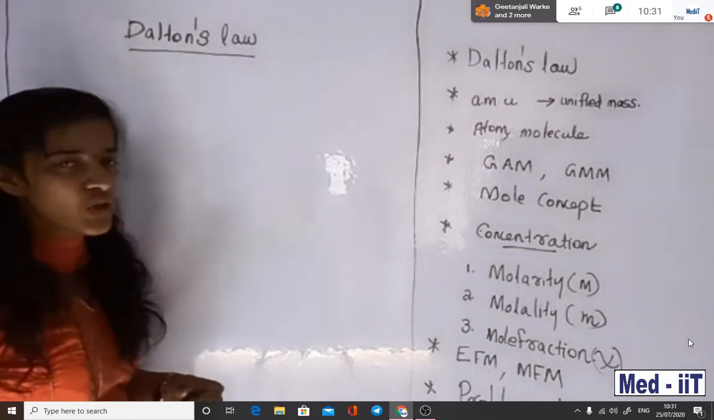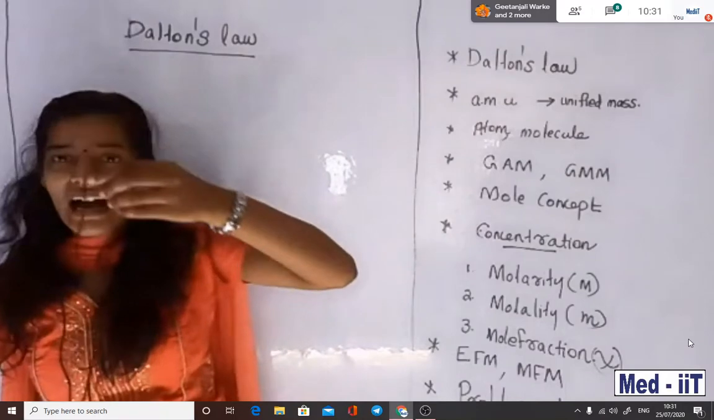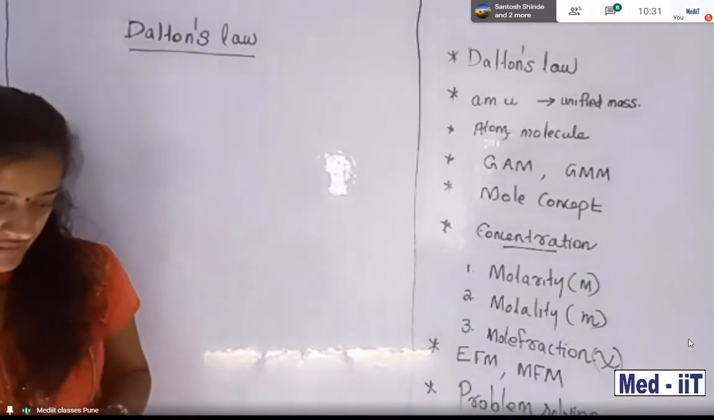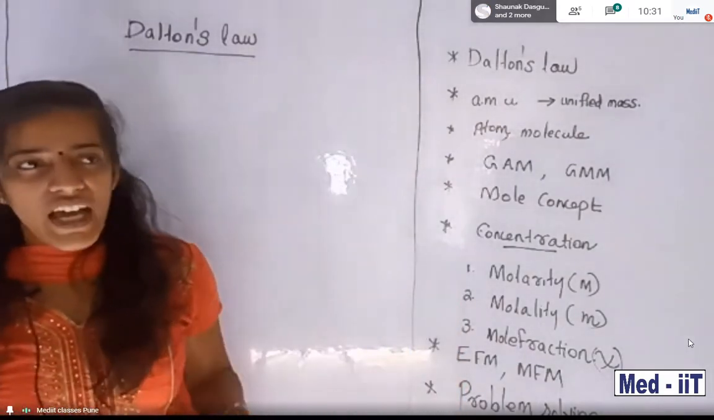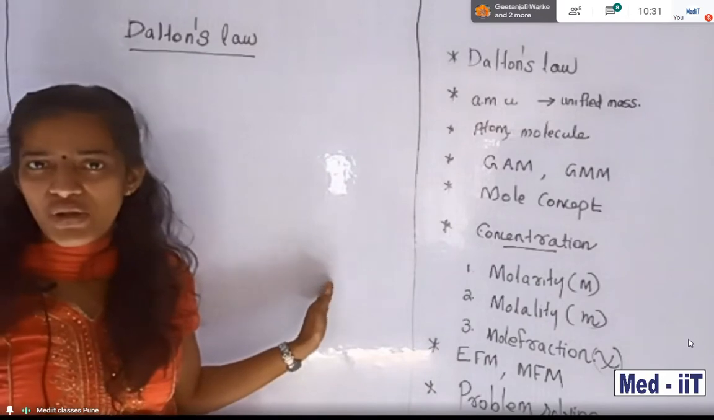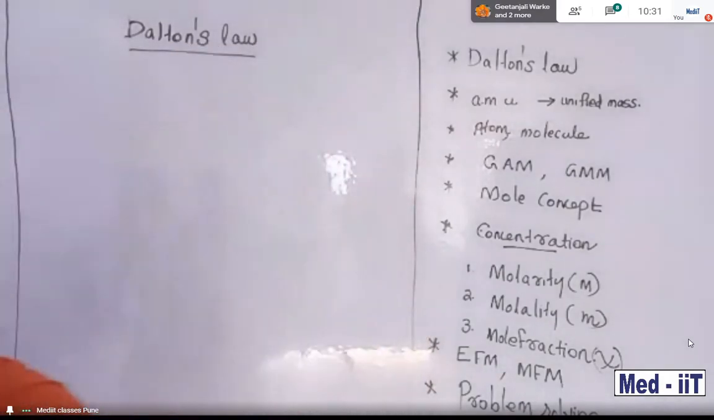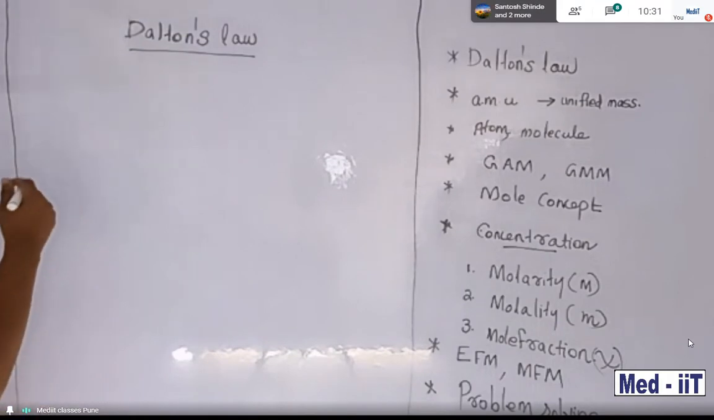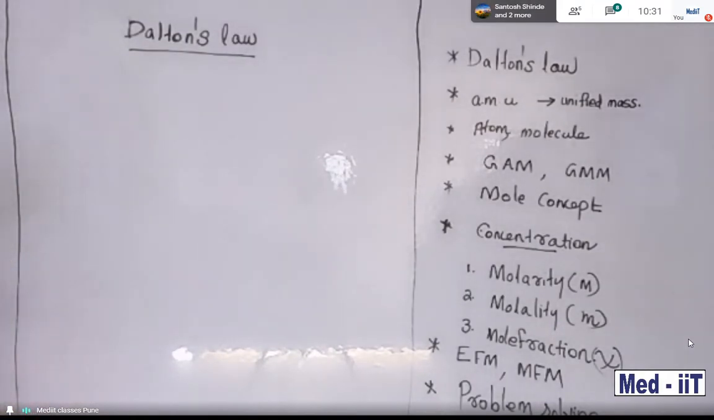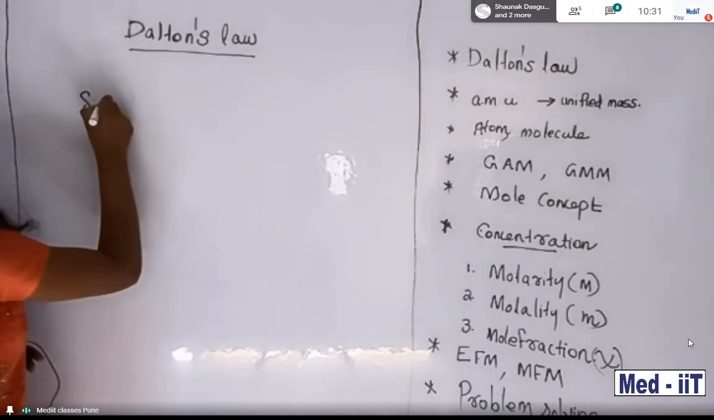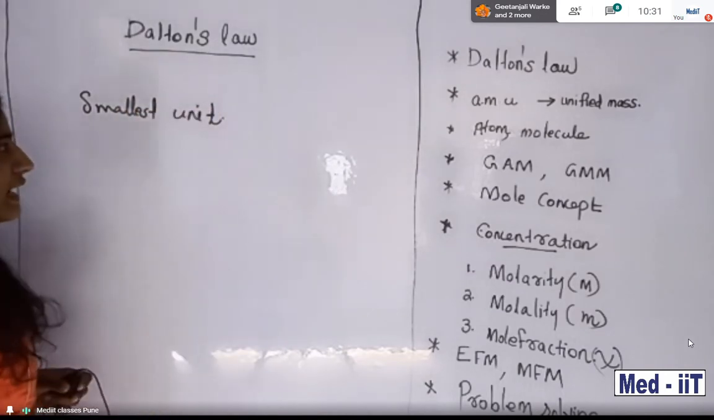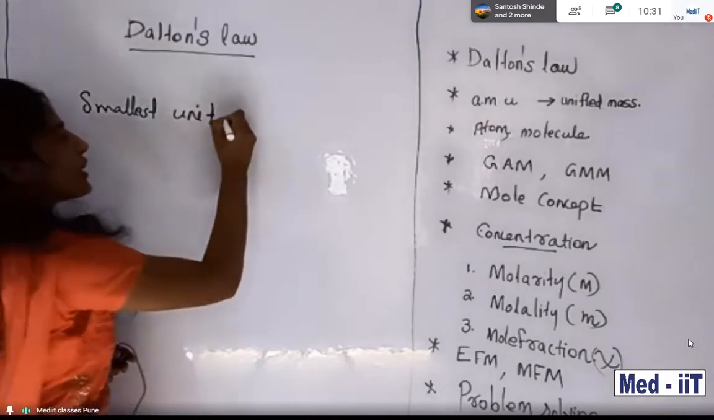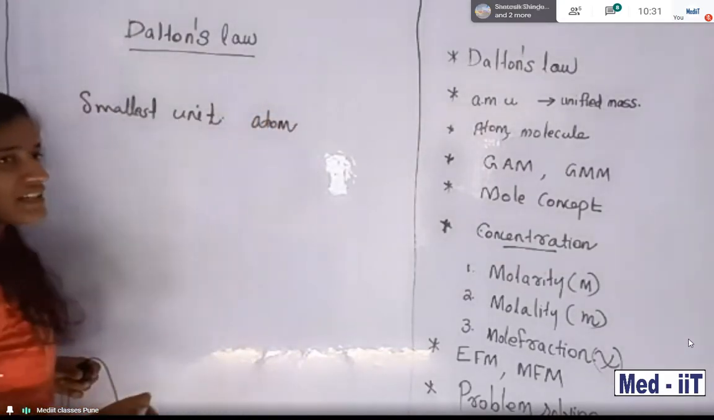Okay, students, Dalton's law. Do you have any idea about Dalton's? Dalton's theory is one of the famous ones. He pointed out a lot of terms that are also very important, right? So Dalton's law. Most of Dalton's point of view is related to atoms, the smallest unit. In any matter, the smallest unit is called the atom. Atom is indivisible.